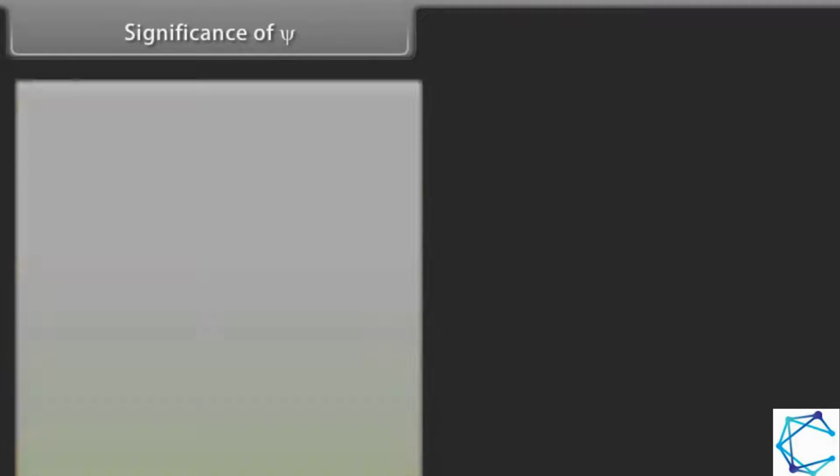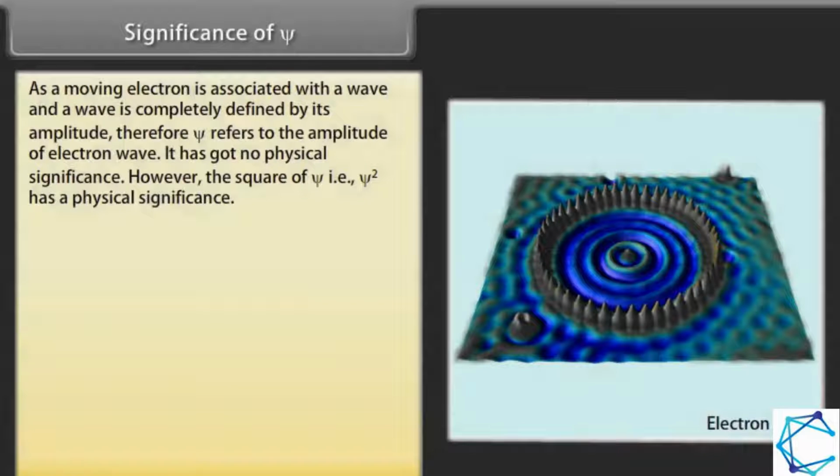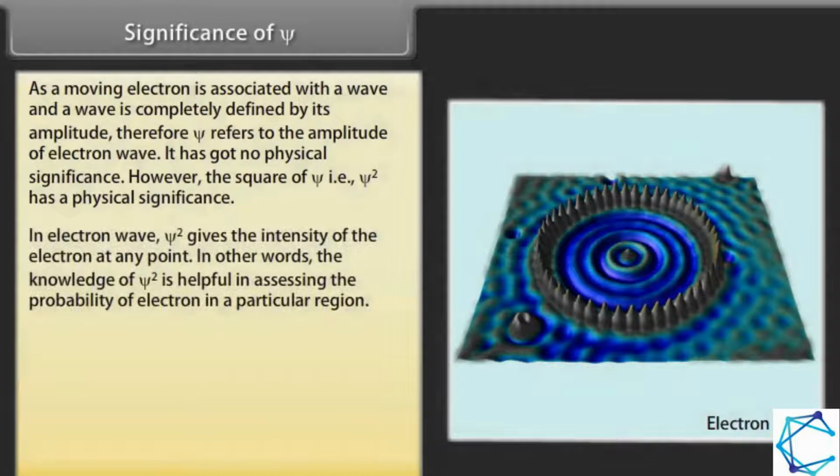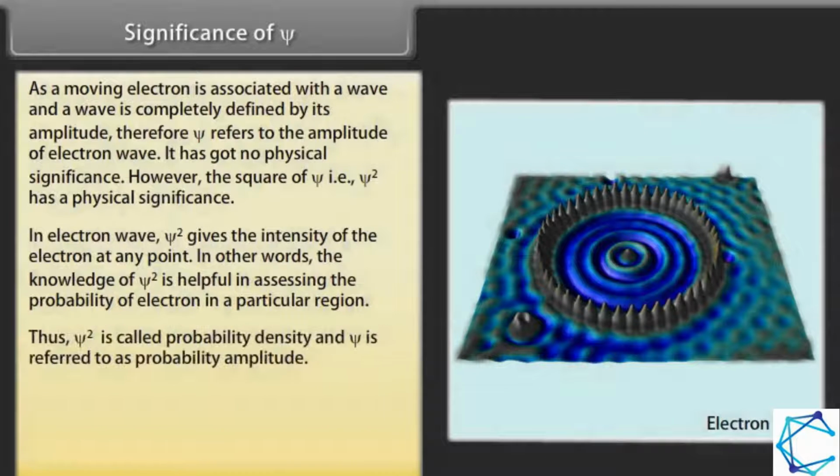Significance of Ψ. As a moving electron is associated with a wave and a wave is completely defined by its amplitude, Ψ refers to the amplitude of the electron wave. It has no physical significance. However, the square of Ψ, that is Ψ², has a physical significance. In the electron wave, Ψ² gives the intensity of the electron at any point. In other words, the knowledge of Ψ² is helpful in assessing the probability of finding the electron in a particular region. Thus, Ψ² is called probability density and Ψ is referred to as probability amplitude.